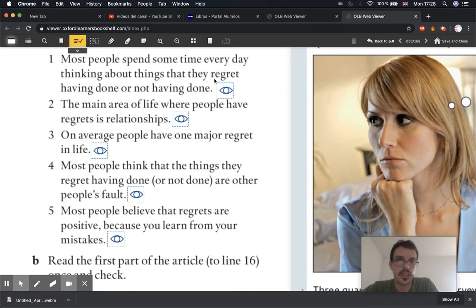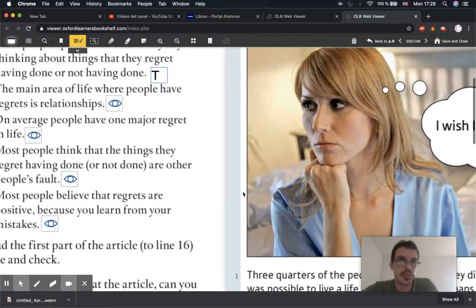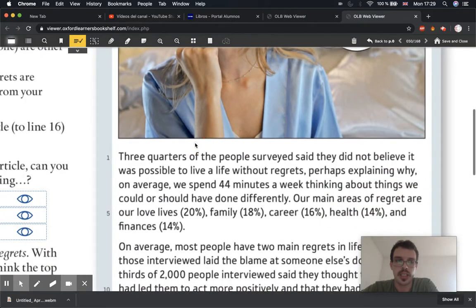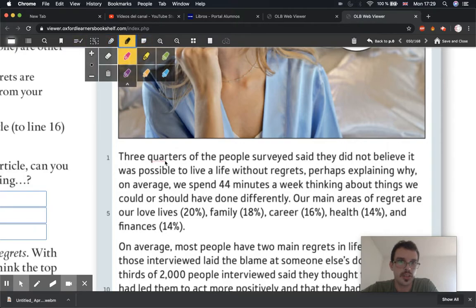I'll put this on the right. So that is true. Let's find it in the text. Most people spend some time every day thinking about things they regret. In the text, I'll get my highlighter, it says, on average, we spend 44 minutes a week thinking about things we could or should have done differently.